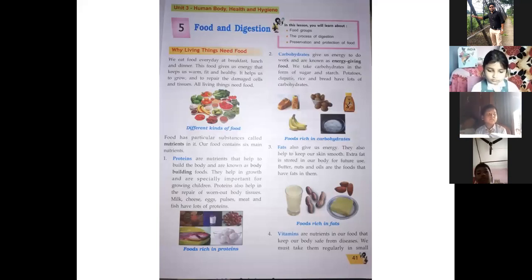If we have it in our chapter, then we will talk about it, or if not, then in higher classes. Now all of you are in class 4; in 5 and 6 you will learn more about the term sugar. So now we take carbohydrates in the form of sugar and starch. In which types of food are carbohydrates found? Potatoes, chapatis, rice, and bread have lots of carbohydrates. That's why we need to have rice or roti or chapati or bread every time we eat.